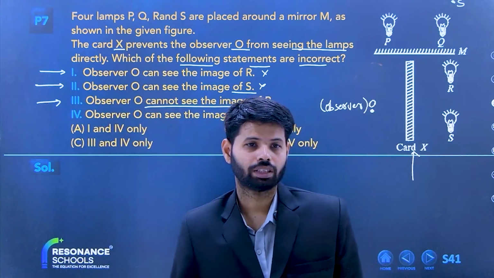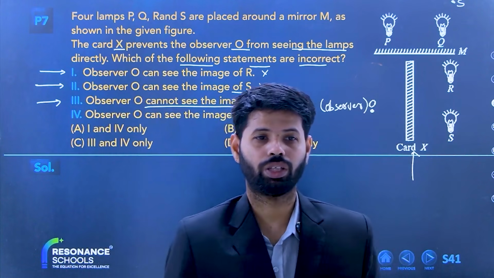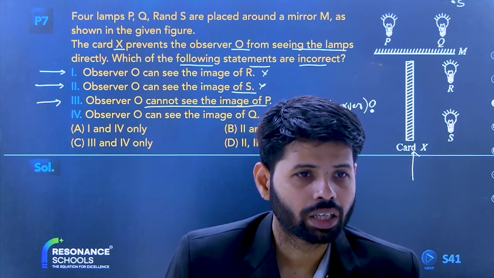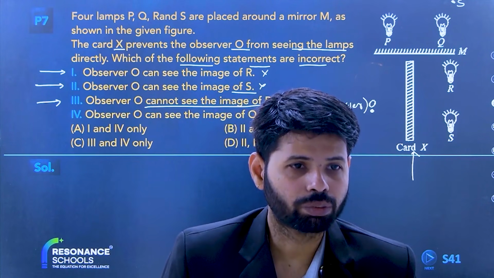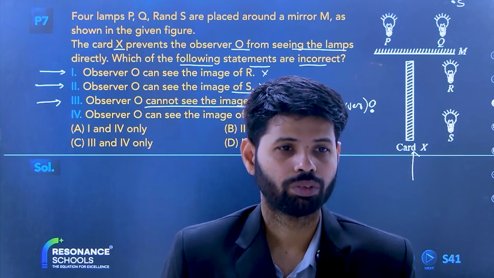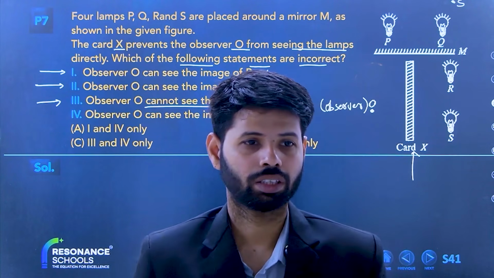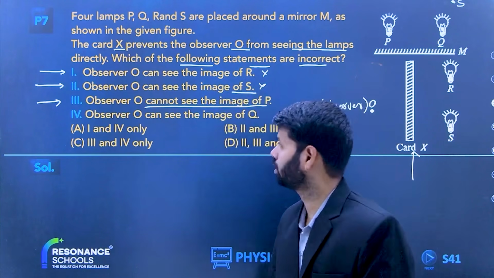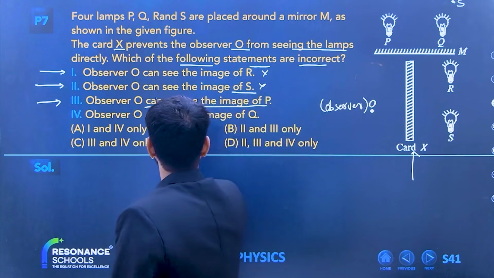Yes, sir. Sir, I am not getting your point. Which point you are not getting? Tell me, beta, which point you are not getting? Sir, I am not getting your point. This person, answer me. Which point you are not getting? First. Yes, sir. Image of P.